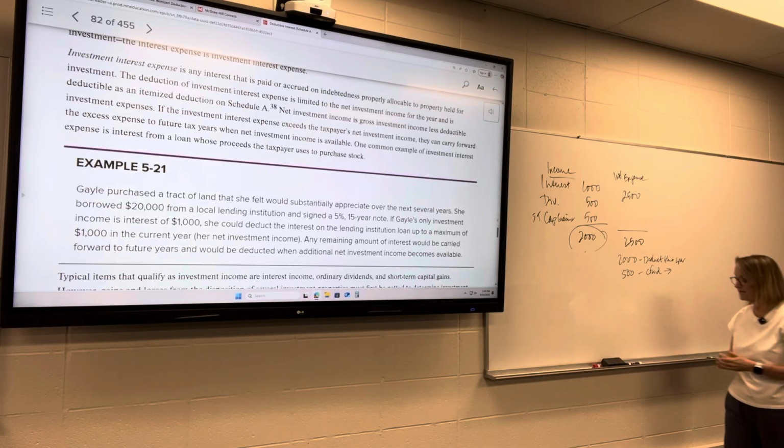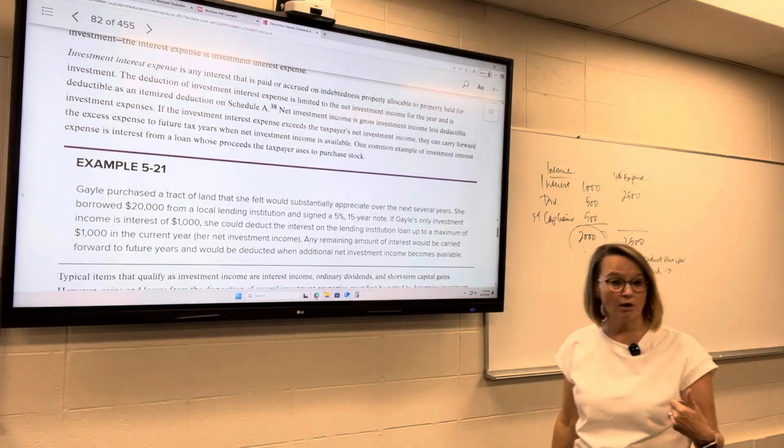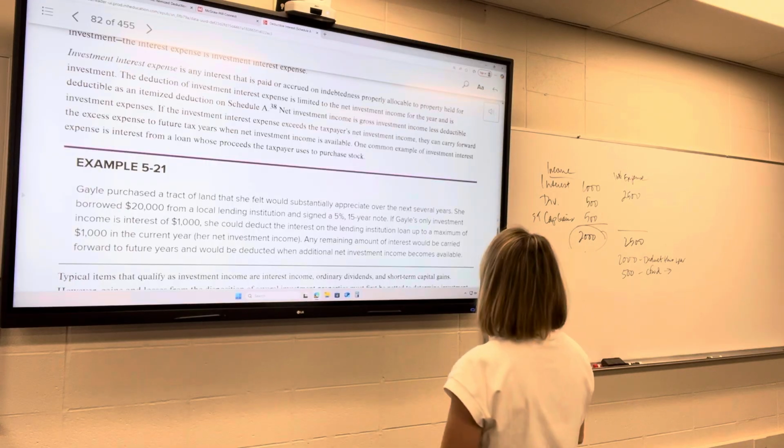So then you can use it. Again, this is all assuming that you are itemizing your deductions, which, again, most people don't.